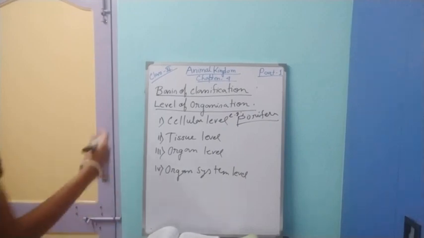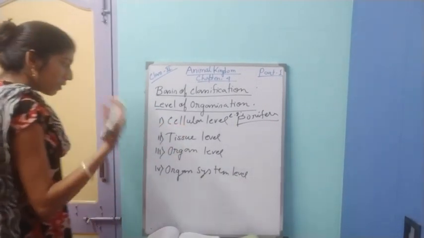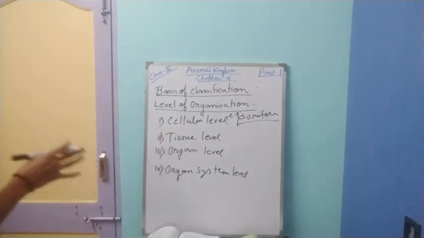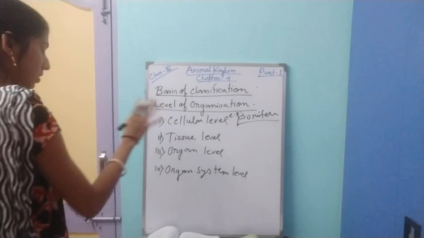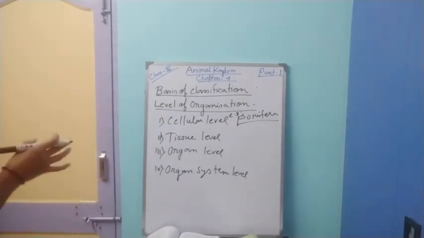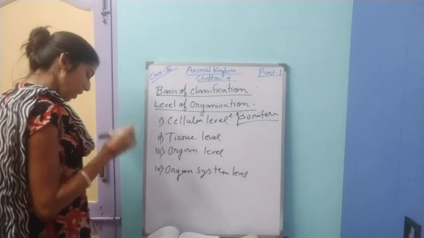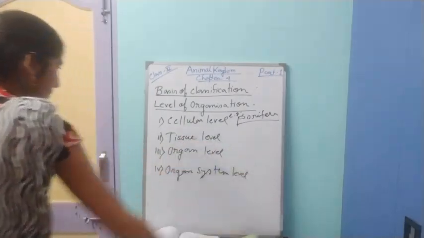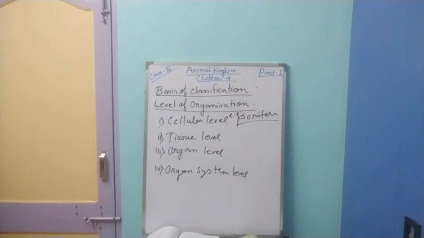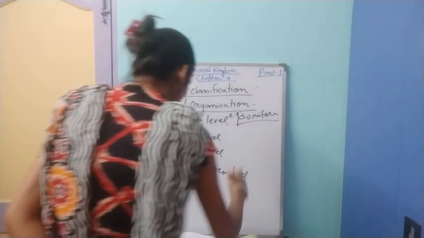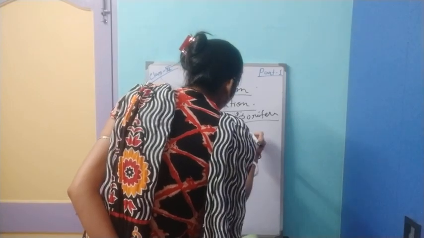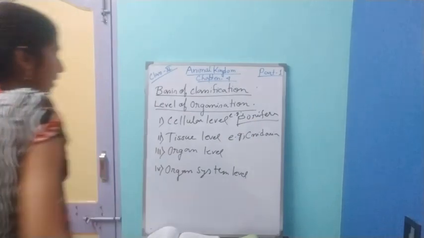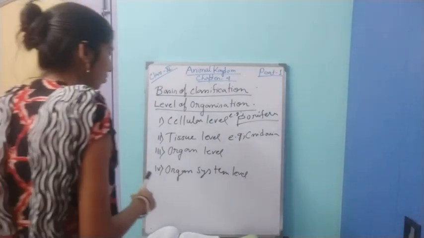Next is tissue level of organization. That means cells performing the same function will form a tissue, and this is called tissue level of organization. In this case you can see the division of labor has started from the tissue level of organization. In which group do we find the tissue level of organization? That is Cnidaria or Coelenterata. There we will find tissue level of organization.